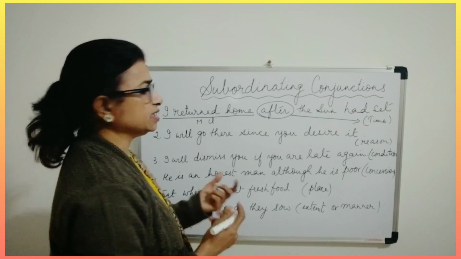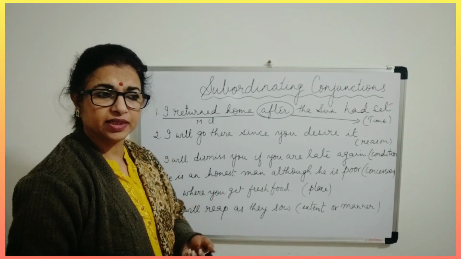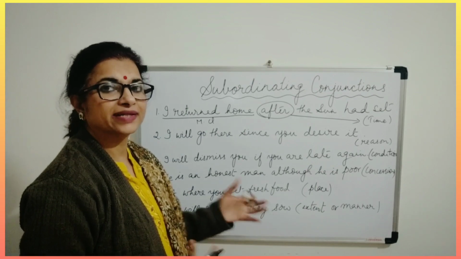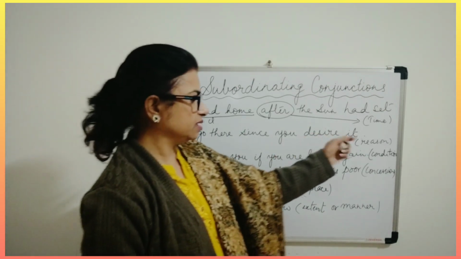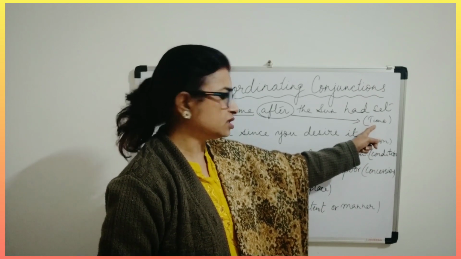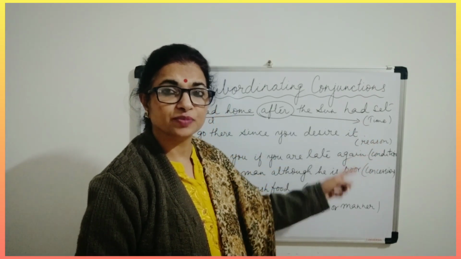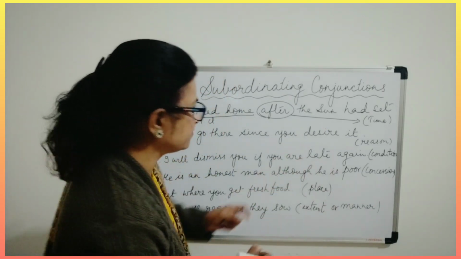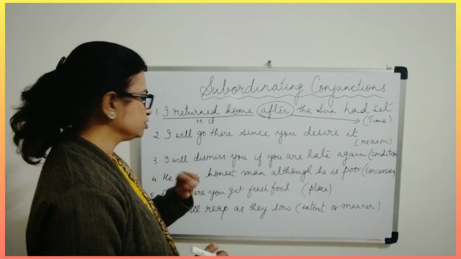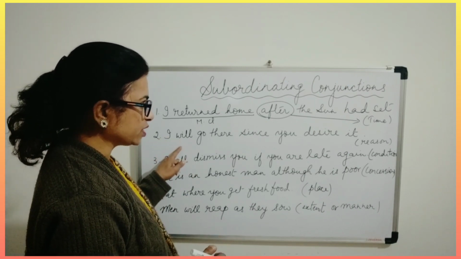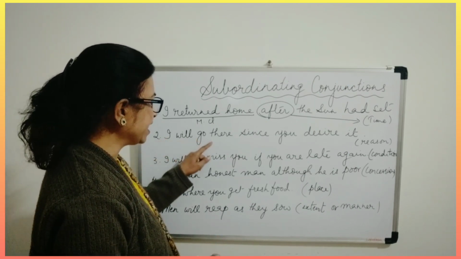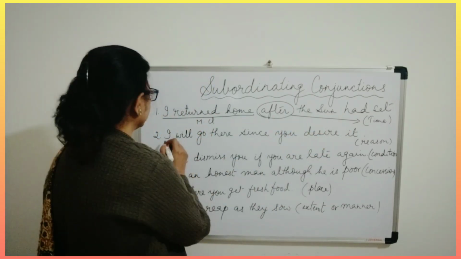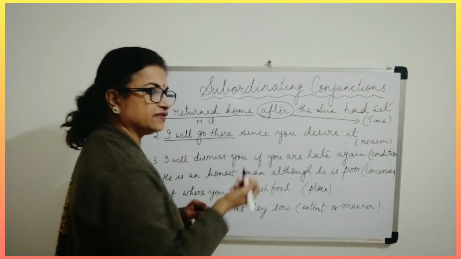Many times we get an exercise of this type: identify the subordinating conjunctions and tell of what type it is. So in that case you have to tell whether it is of time, reason, concession, place, extent, manner, and all that you have to identify and then say. Now let us see the second one also. I will go there since you desire it. Now I will go there is complete, isn't it? I will go there. Finish.